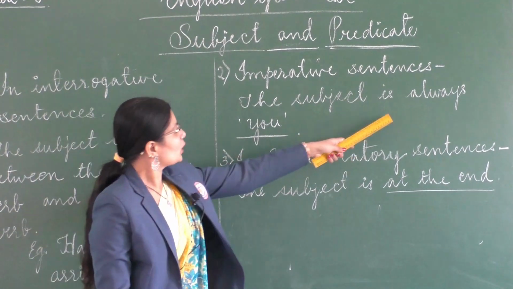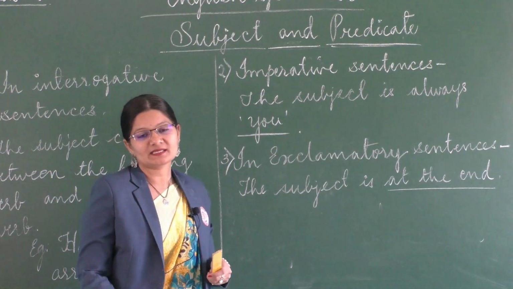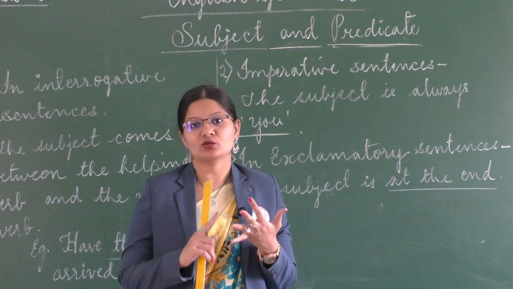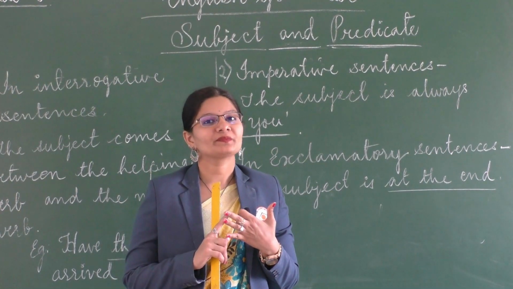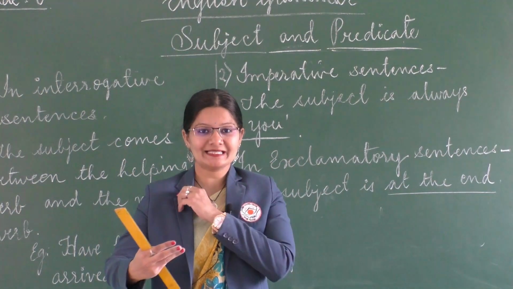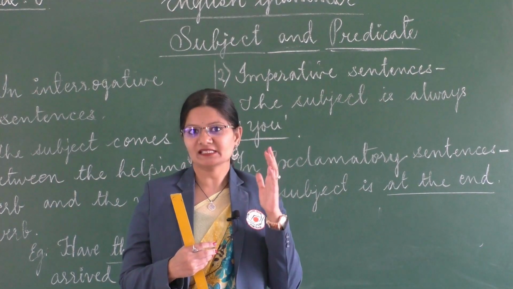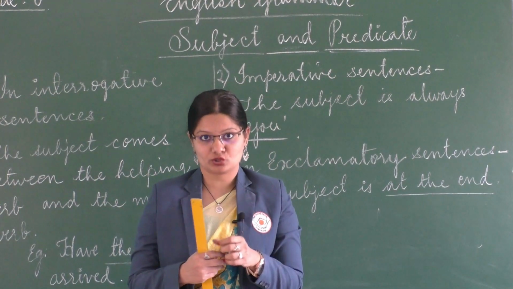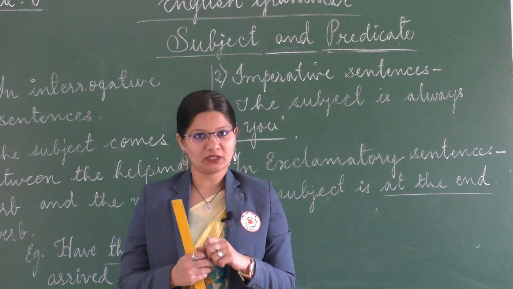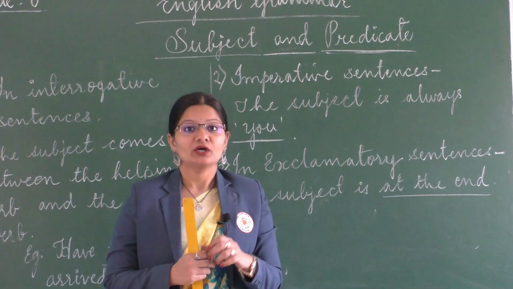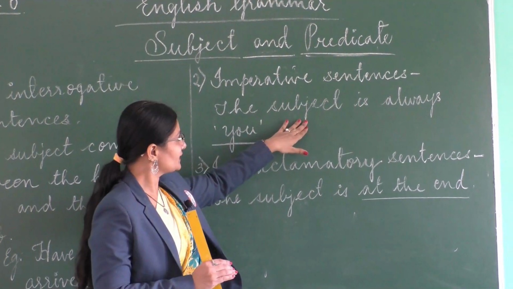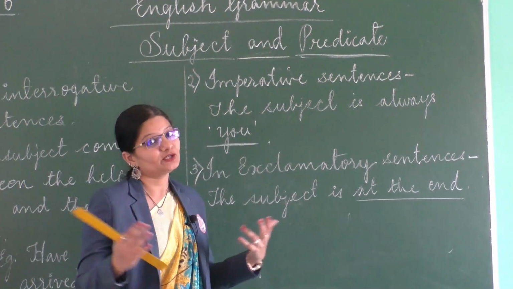Okay? Now let's understand the second one, that is the imperative sentence. Now the subject here is always you, because you remember what imperative sentences tell us? Yes, they make a request, or they give advice, or they give an order. So all these three things are done to someone else. So basically it is for someone else to obey it. So it says please close the door, it means you close the door. Do not talk, it means you should not talk, right? I think you should work hard. So here it is you. So all these examples lead us to the understanding that the subject in imperative sentences is always you.